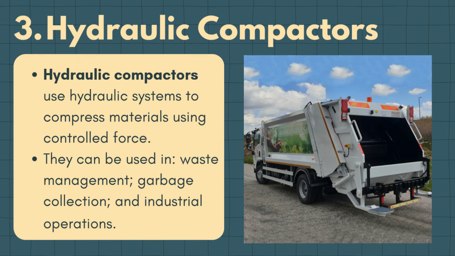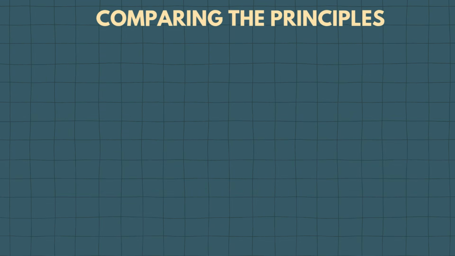Another application is the hydraulic compactor. Hydraulic compactors use a hydraulic system to compress materials using controlled force. They can be used in waste management, garbage collection, and industrial operations. So for example, a garbage truck can use a hydraulic system to compress waste. Again, we have force to pressure, to hydraulic fluid, to transmitted pressure, and to useful work. And again, this is another example of Pascal's principle.